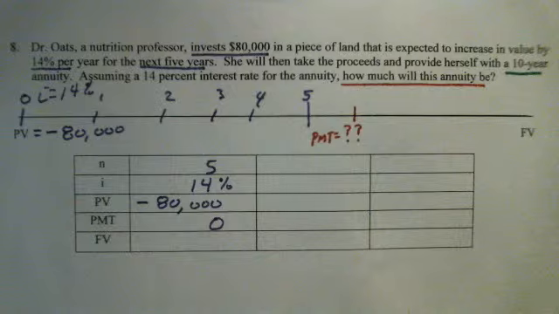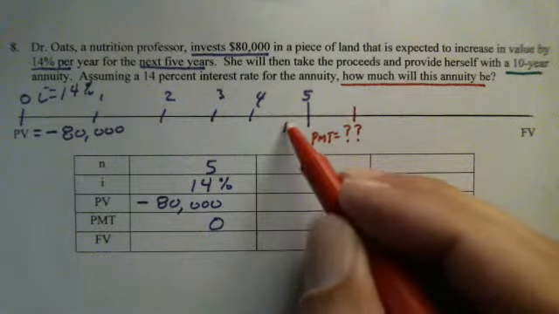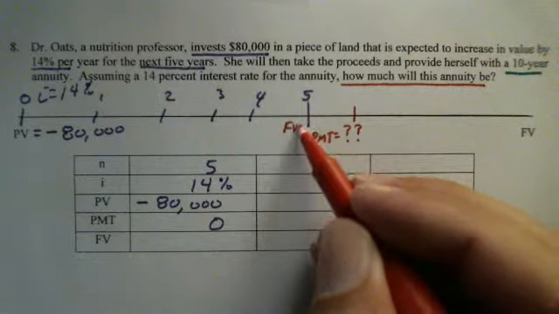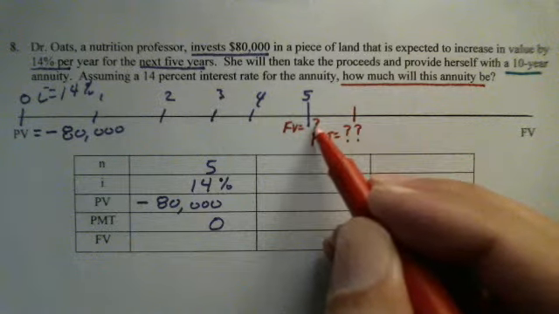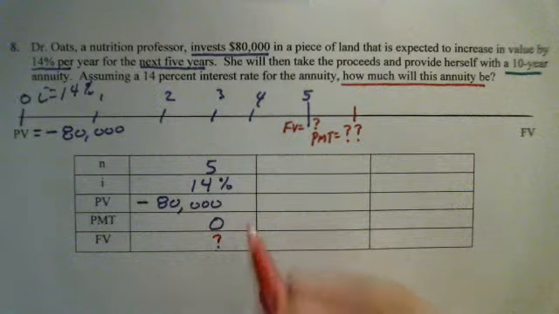But do you see that at the end of the 5 years, what will she be doing? Selling the land. And for how much money? Aha, we do not know. So the future value at the end of the 5 years is something that I do not know.